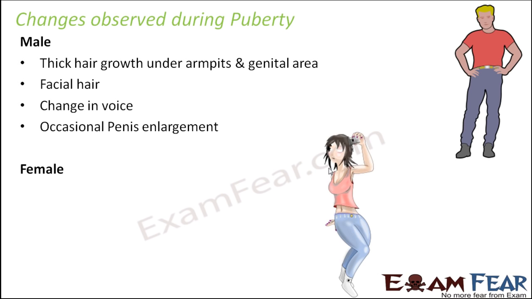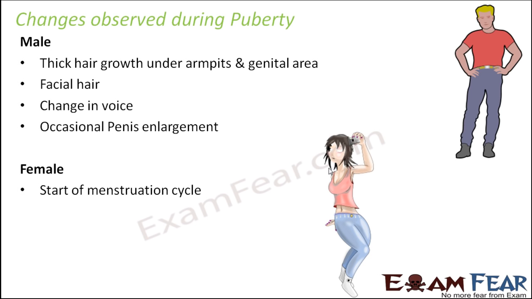Similarly, in case of females, you also see certain changes. For example, the start of the menstruation cycle. Every 28 days, there is bleeding which takes place through the vaginal opening. What is that bleeding? What is the menstruation cycle? We will talk about that as we go ahead with this lesson.